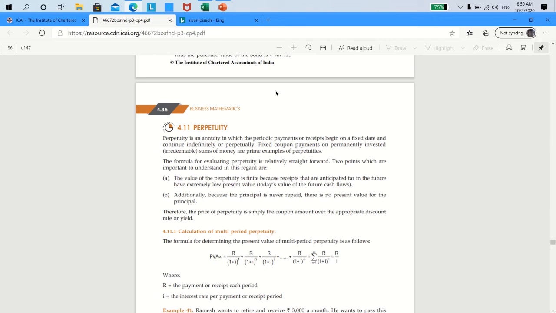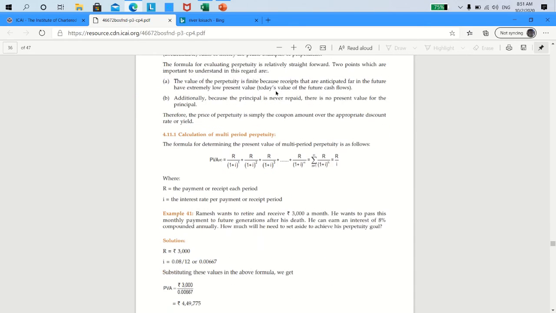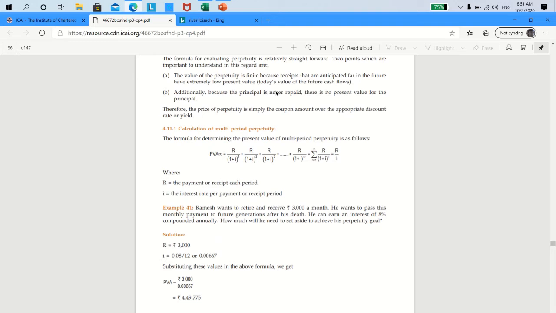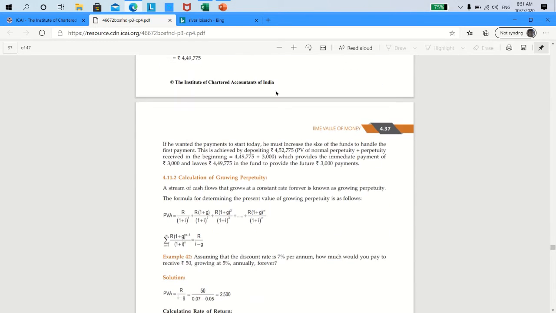You would definitely tend to be unhappy. You want the 100 to be paid at the end of first year, maybe 105 at the end of second year, maybe 110 point something at the end of third year. So some growth we expect, correct? Now, when the growth is given to us, and the question states that the growth is applicable to perpetuity, then the formula that we use is the amount of interest or dividend, whatever you get, should be divided by I minus G, meaning suppose you are going to be paid 100 rupees interest, numerator will have 100 rupees divided